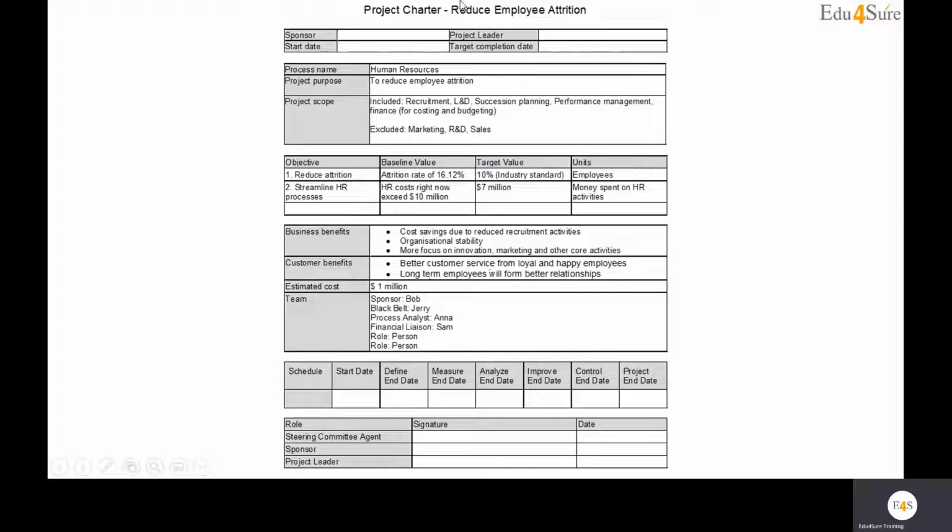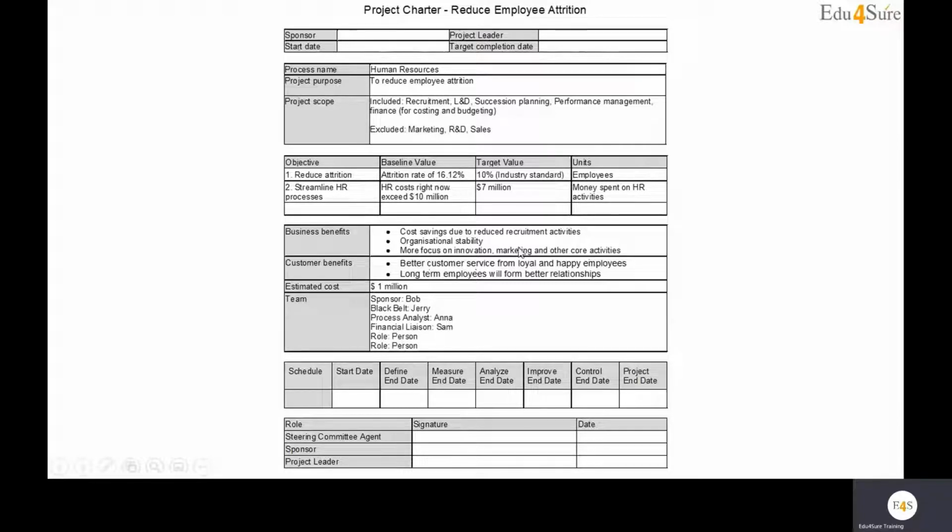Once we execute all this, what would be the benefits the business would be getting? Cost saving due to reduced recruitment activities, organizational stability, more focus on innovation, marketing, and other core activities. As of now, a lot of attrition is happening, so we need to recruit people again and again, so we have high recruitment cost.